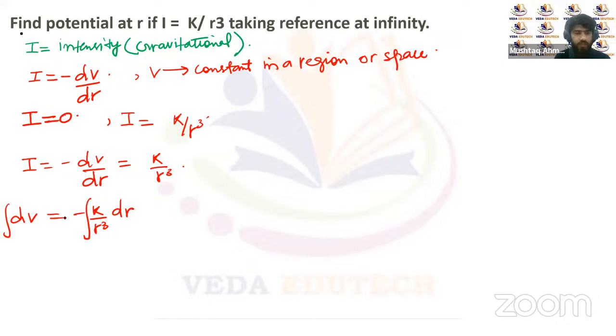Now let's suppose at a position r, we have the potential equal to V, and taking the reference as infinity. So at infinity, the potential will be equal to 0. So we'll be taking the upper limit as infinity for the distance or the position, and the upper limit for the potential as 0, right?